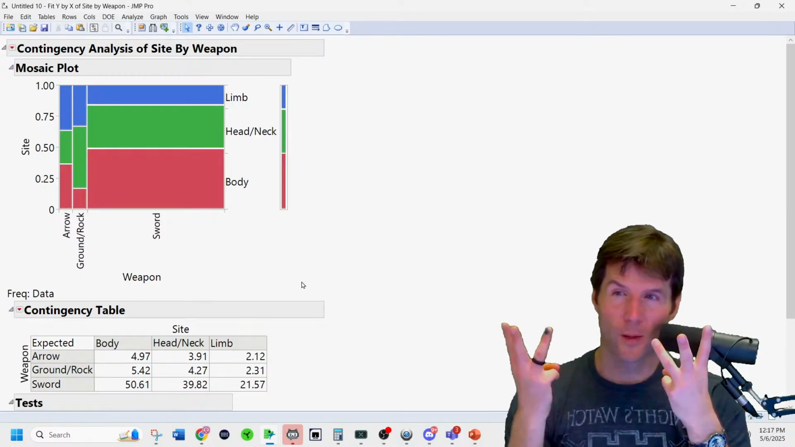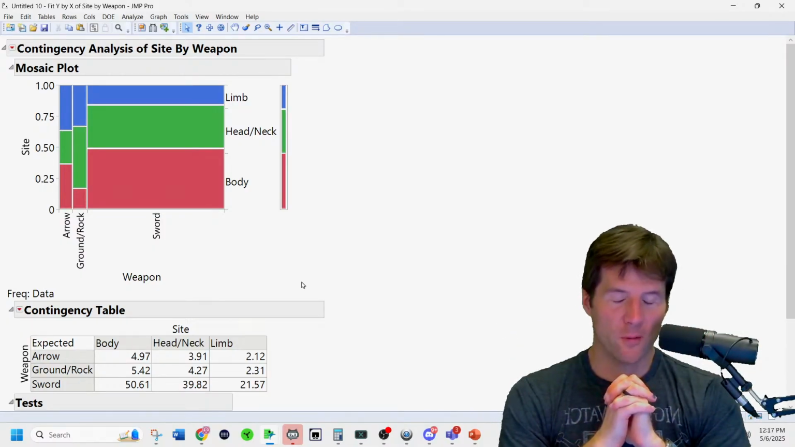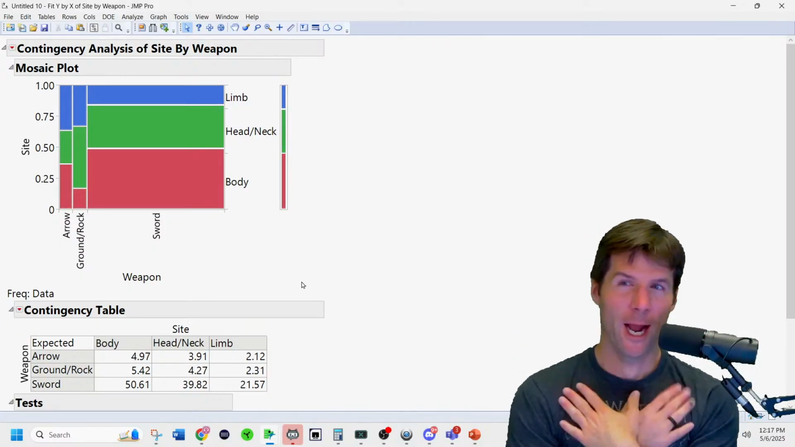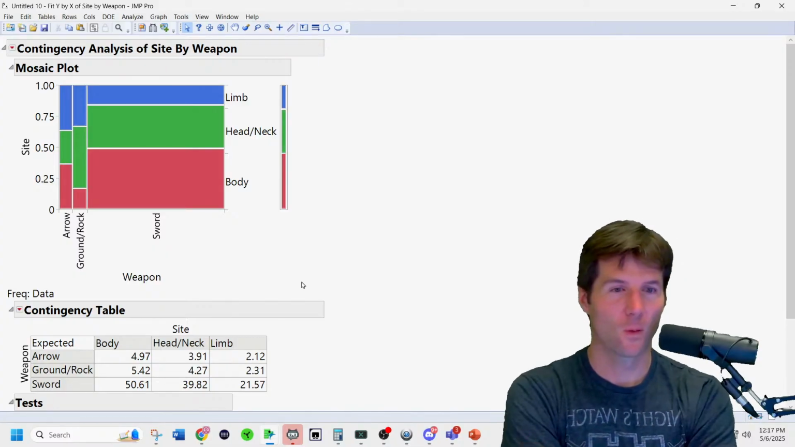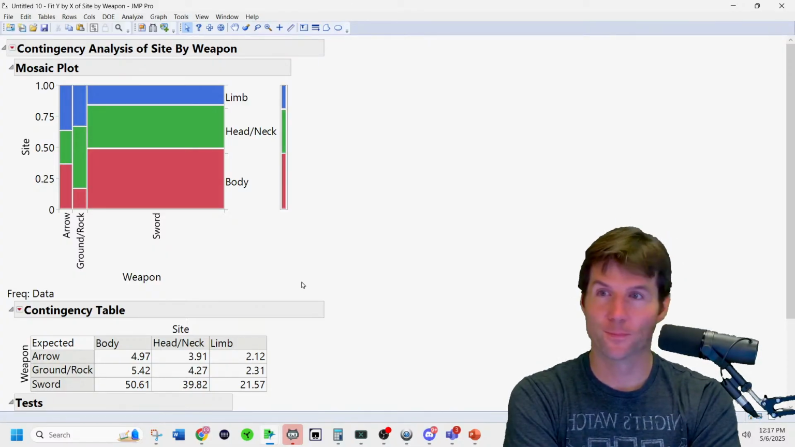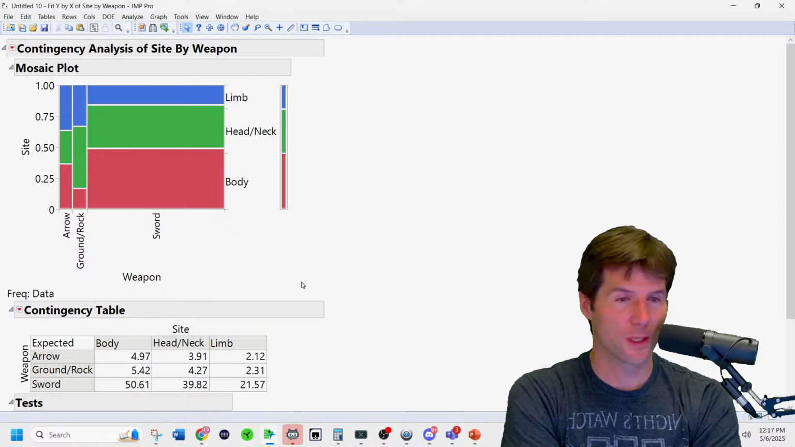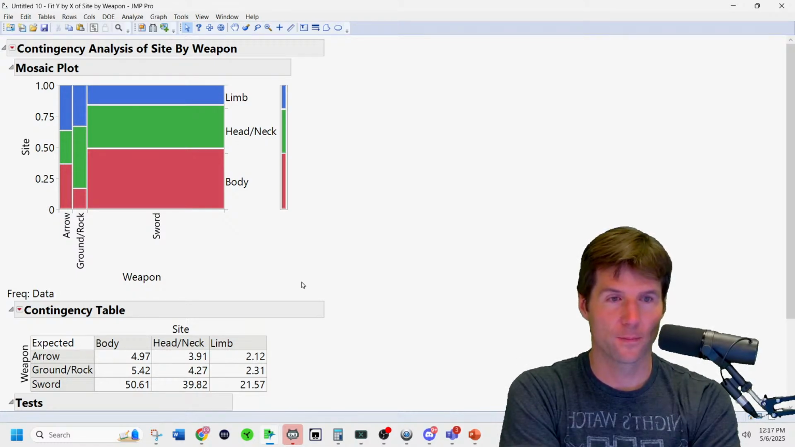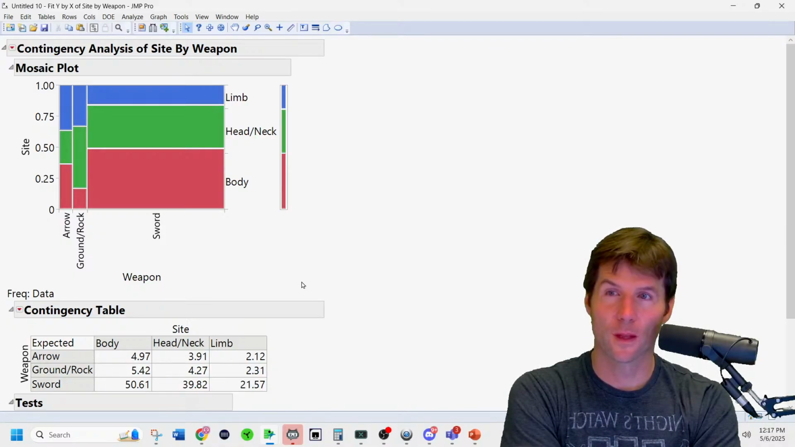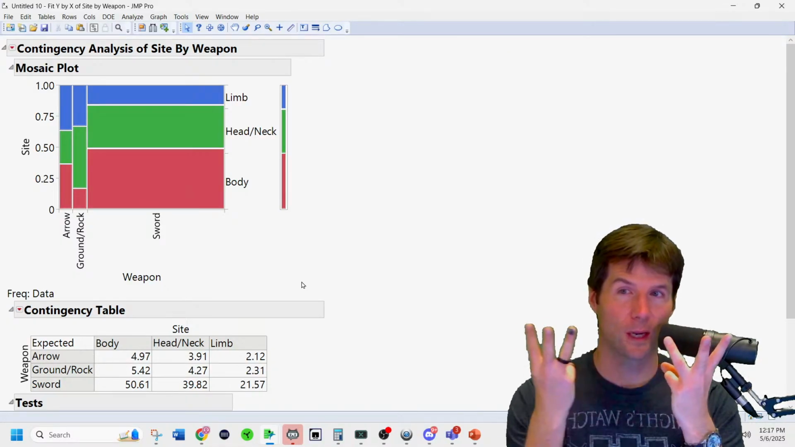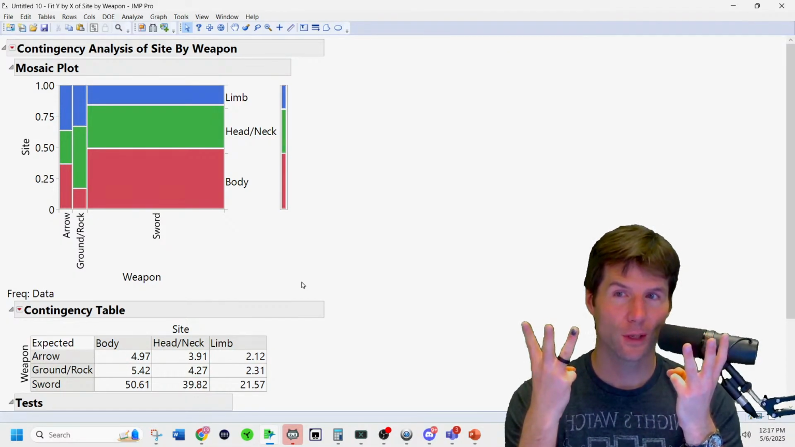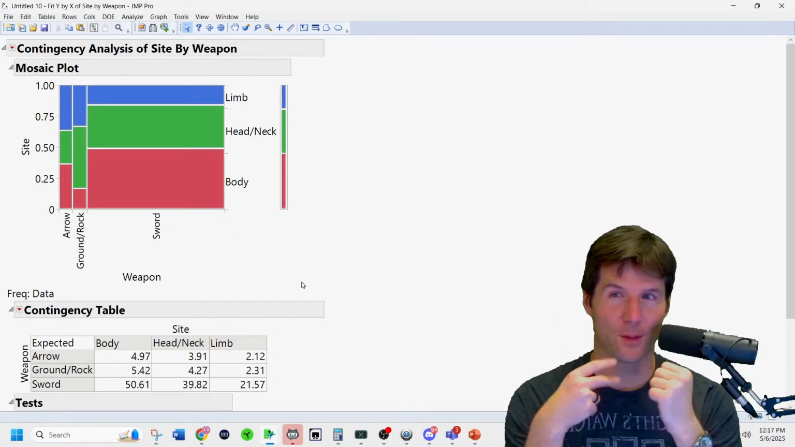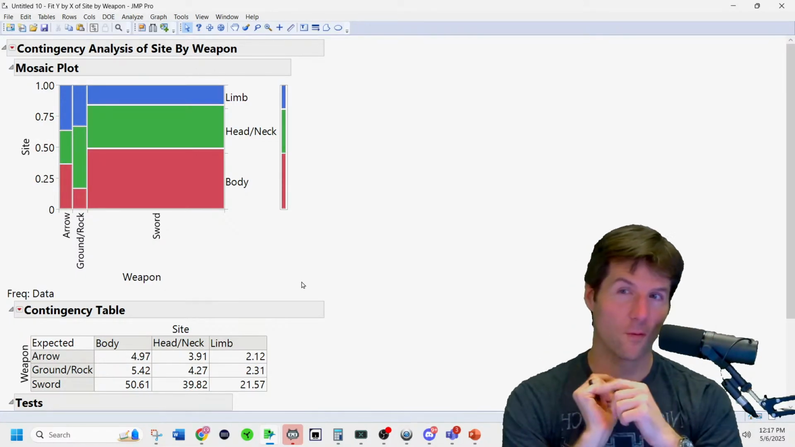Brian, this is a 3 by 3. The degrees of freedom formula is rows minus 1 times columns minus 1. So what's the degrees of freedom? There's 3 rows. There's 3 columns. Rows, columns, minus 1, multiply. There are 4 degrees of freedom.